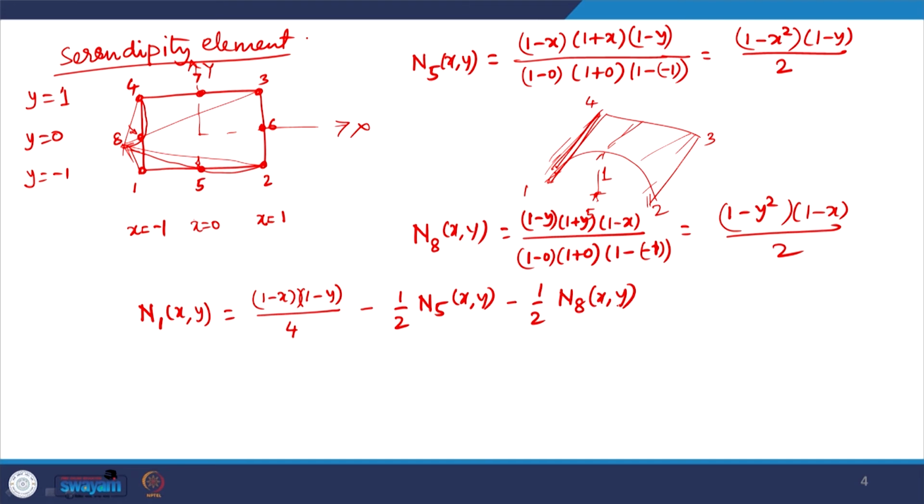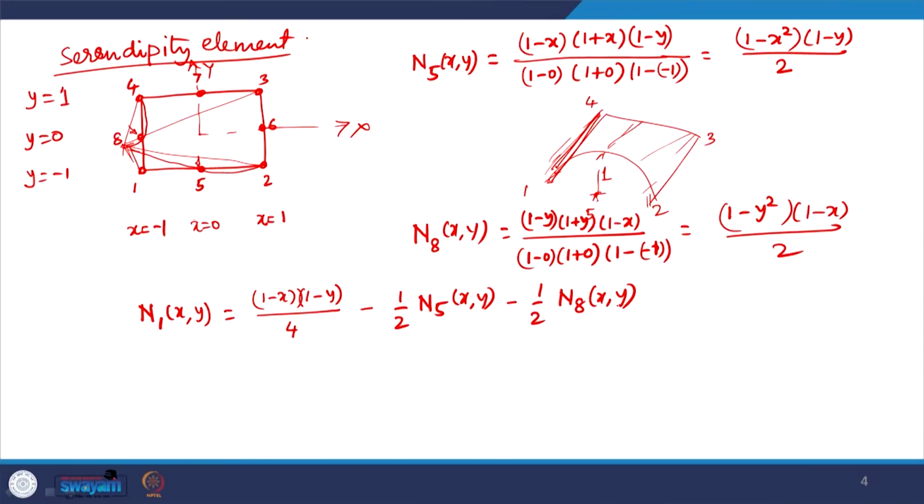Similarly, for N2 it can be derived from the bilinear shape function for the 4 node rectangle and then suitable corrections incorporated for node 5 and node 6. For node 3 it will be similarly done using suitable corrections for node 6 and node 7, and for node 4 it will involve corrections for node 7 and node 8,